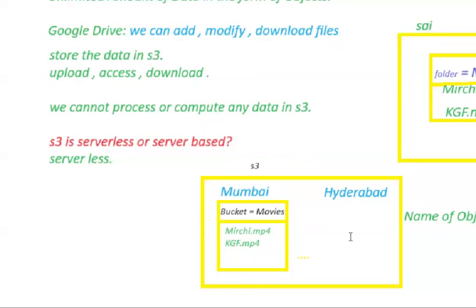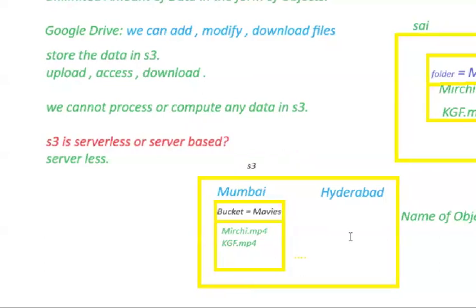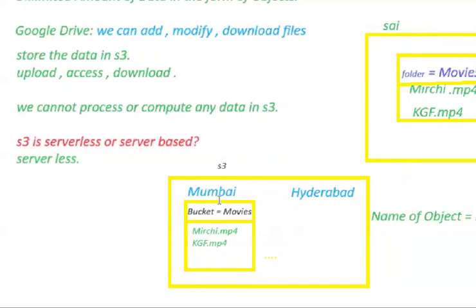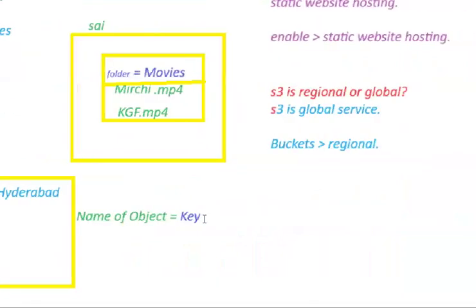Why? Because buckets are regional, and you created the bucket in Mumbai region. So you cannot see that bucket in this Hyderabad region. You can see it only in Mumbai region. That's why buckets are regional.